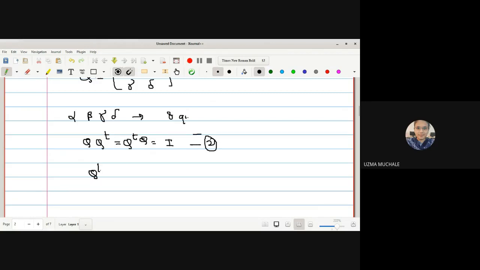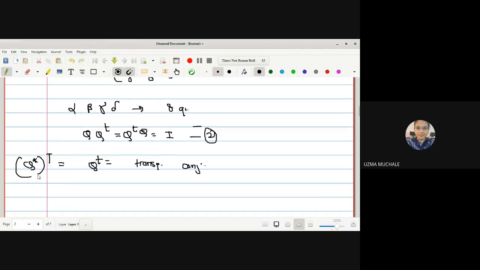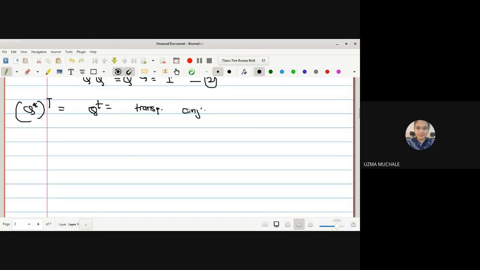What is Q dagger? We have written just now, it is the transpose conjugate. First we find the conjugate and then the transpose, or vice versa. And what is the next consideration? The determinant of Q is 1. If the determinant of Q is 1, then alpha delta minus beta gamma is equal to 1, which is equation number 3.